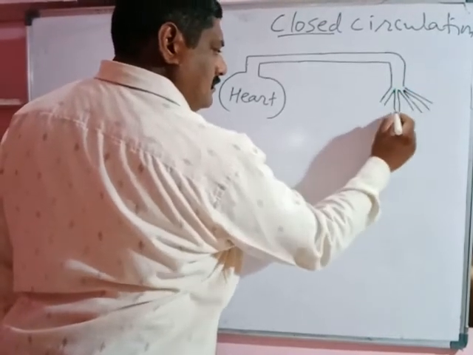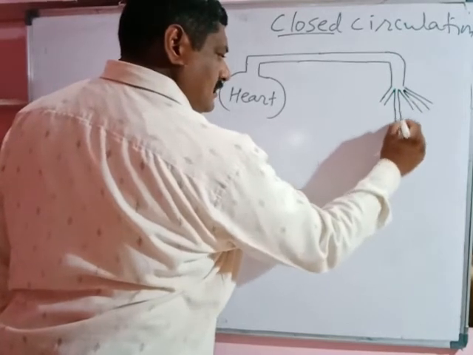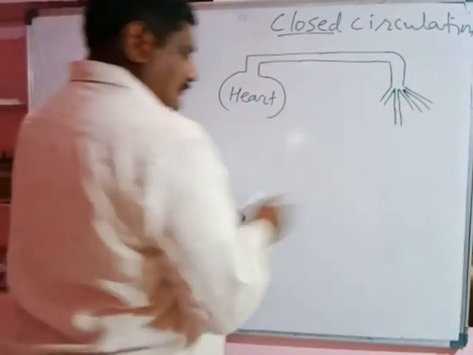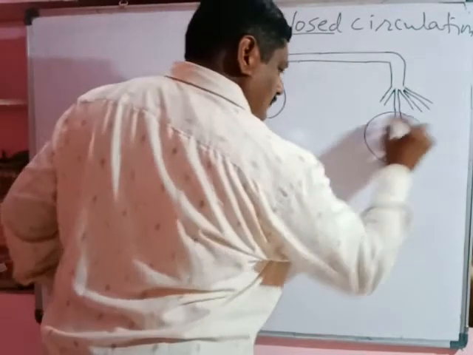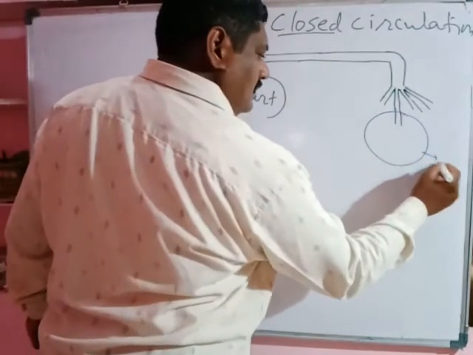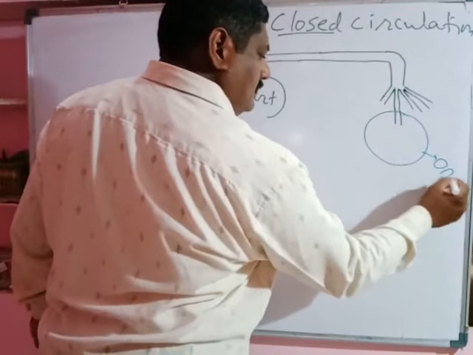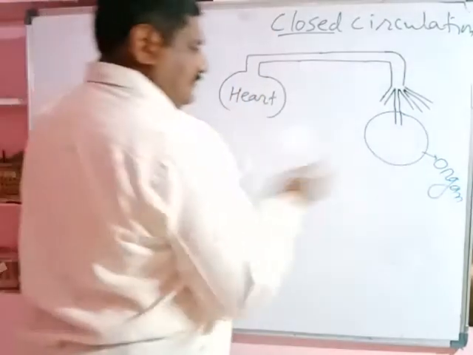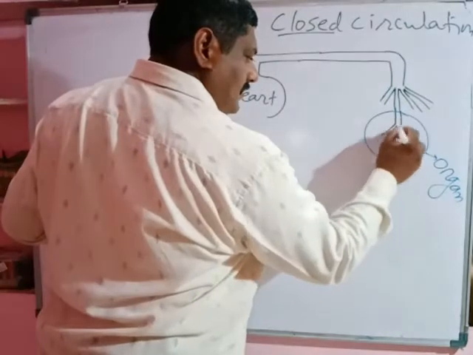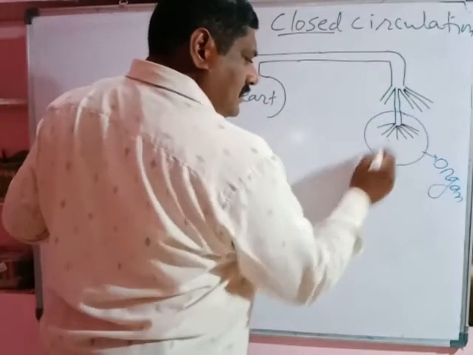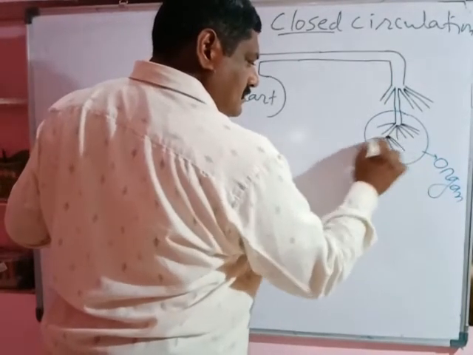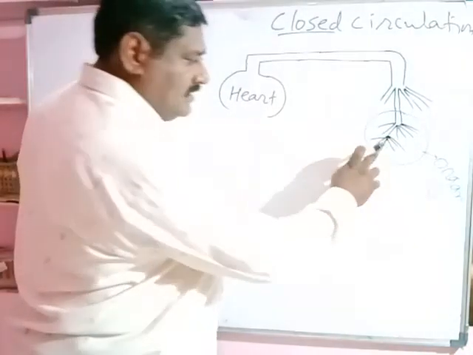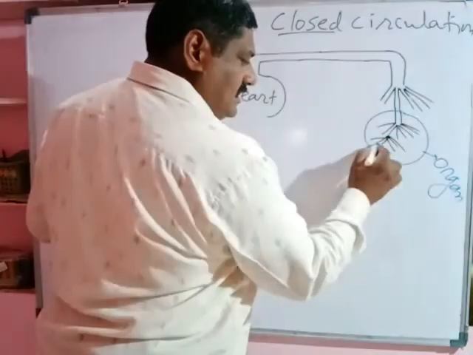An artery enters inside the organ. In the organ, the artery divides into many arterioles, and arterioles divide into capillaries. At the capillary level, the exchange of material takes place with the cell and tissue.